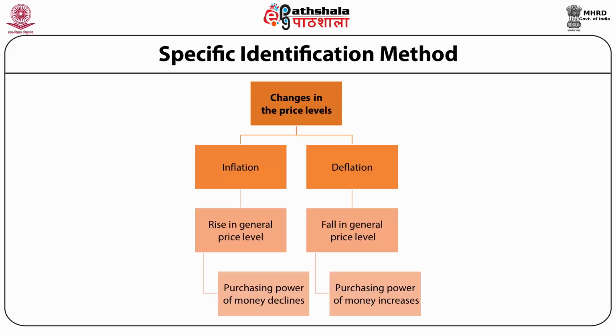Due to inflation, the purchasing power of money declines, and due to deflation, the purchasing power of money increases. So it simply means if there is a rising trend in prices, the purchasing power of money will decline, and if there is a falling trend in prices, then the purchasing power of money will increase.